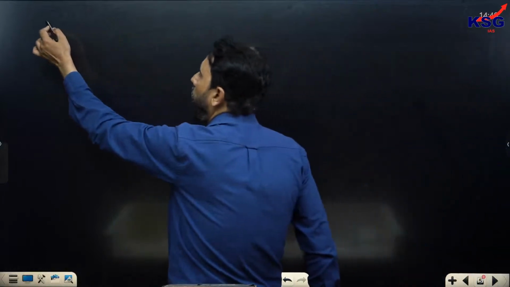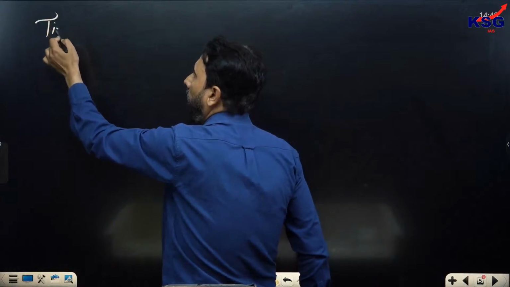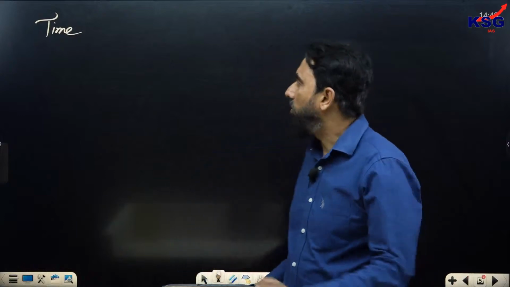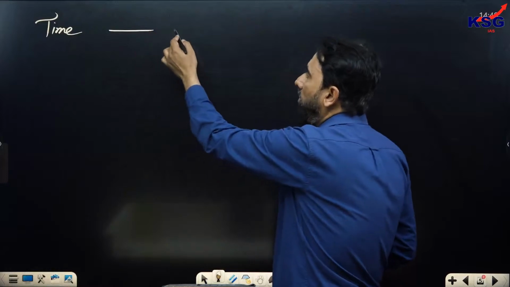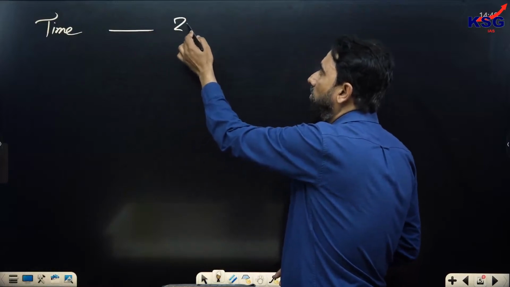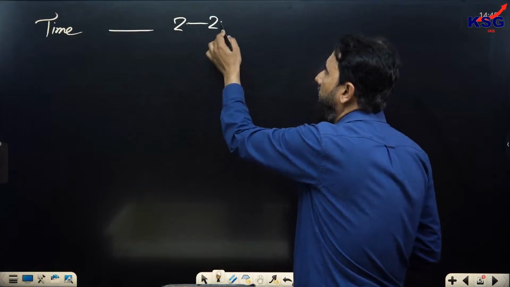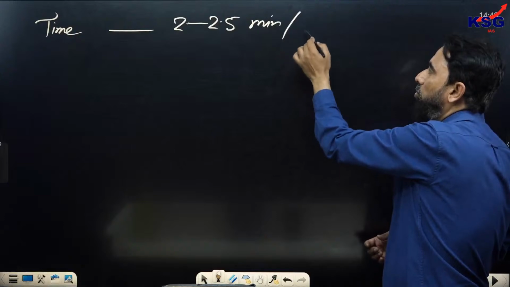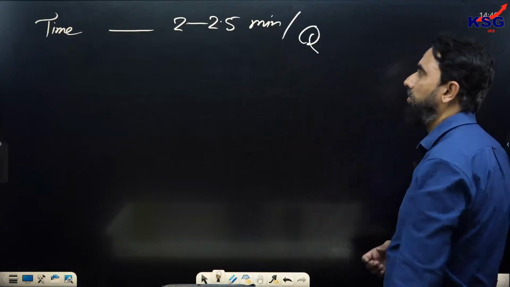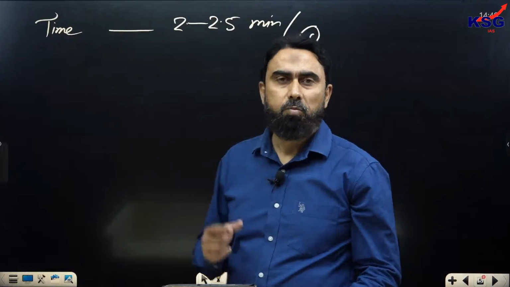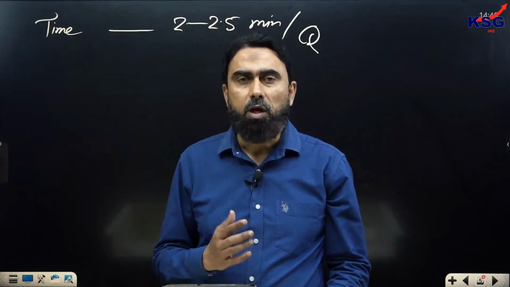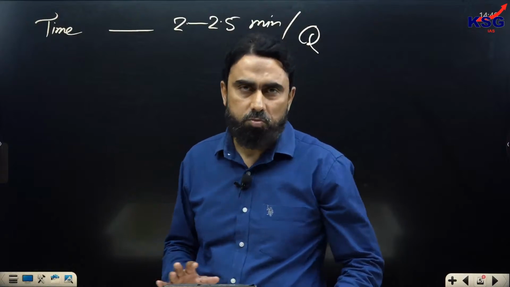So number one, you should know that there are certain do's and don'ts. In terms of time, in the RC section, for each question you should not give yourself more than 2 to 2.5 minutes. When you are practicing, keep in mind that you get 2 to 2.5 minutes per question. Passage reading, understanding of the question, evaluation of the options, everything should be done within this period of time.